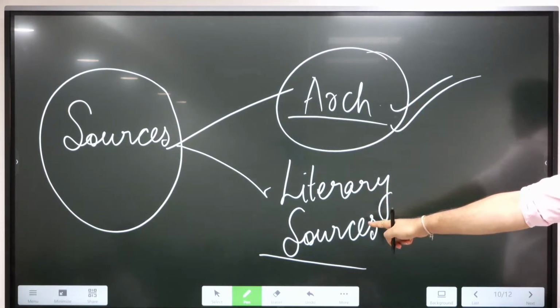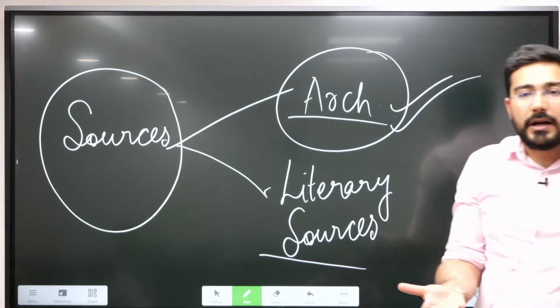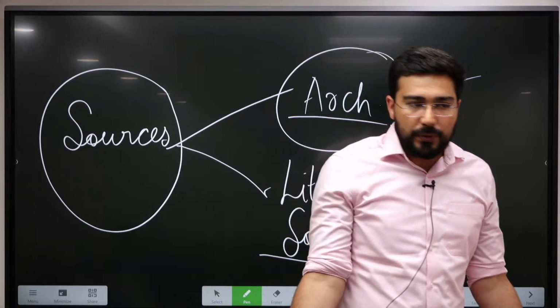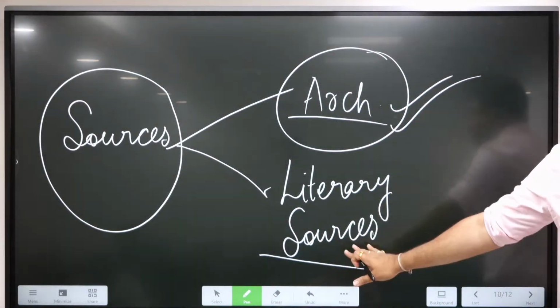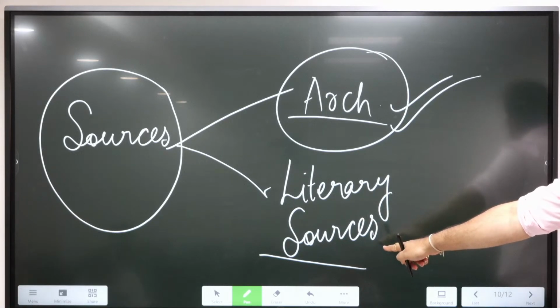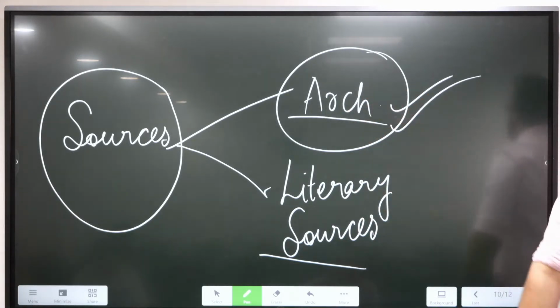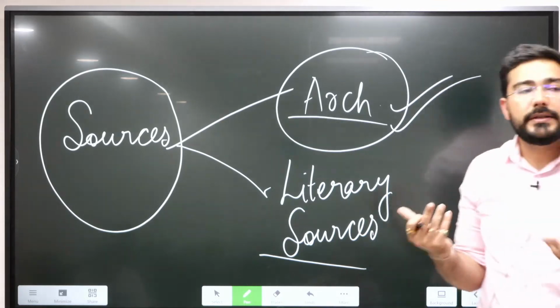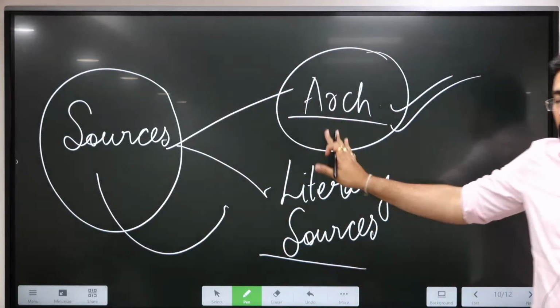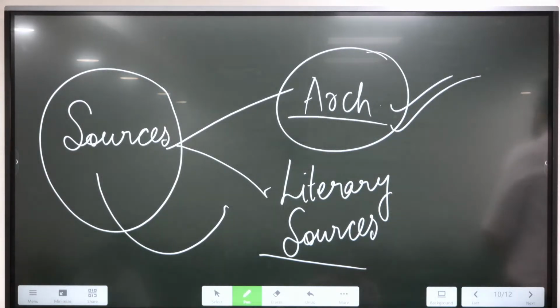Here it is easy. In a book, what do you have to do? You just have to insert a page. That's why the issues of interpolation are high in literary sources, but they are not in archaeological sources. These are the basics. While understanding sources, we have to understand what is the part of archaeology and what is the part of the literary. All right.